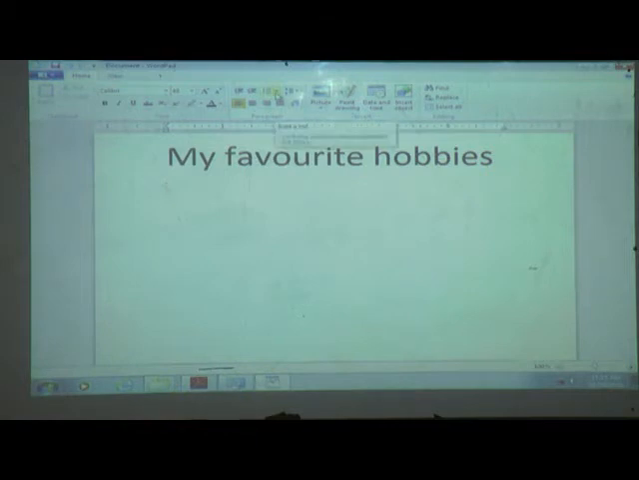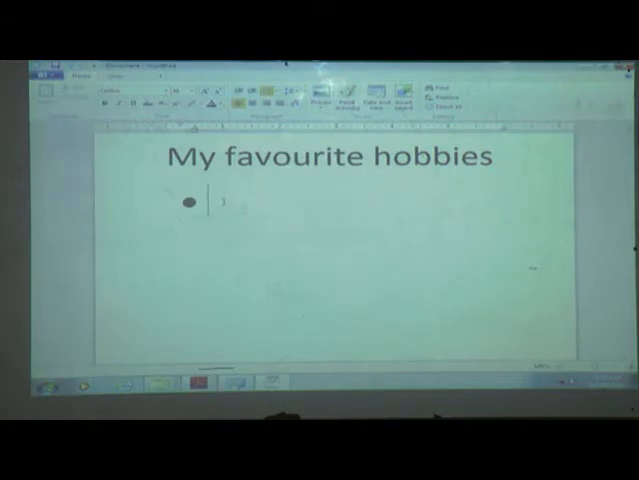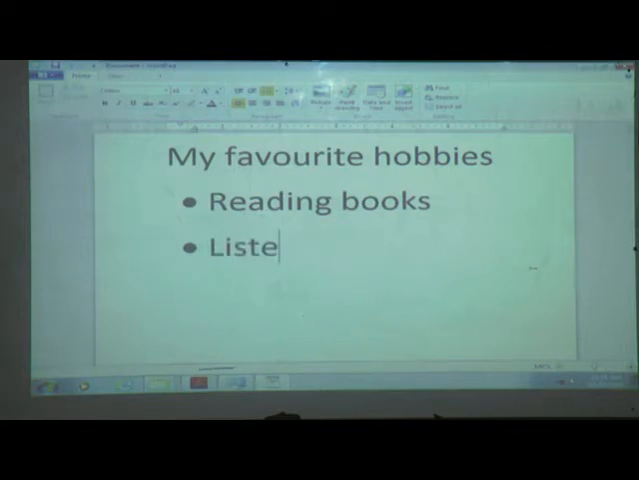Here we can add numbers, means numeric reading, book. See here, if I press Enter, then automatically this type of symbol will come here. Understand how to write and how to add this type of symbols and how to increase the size of this font. These are the fonts.